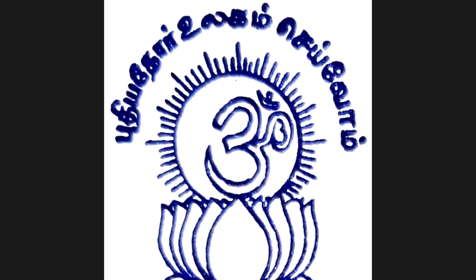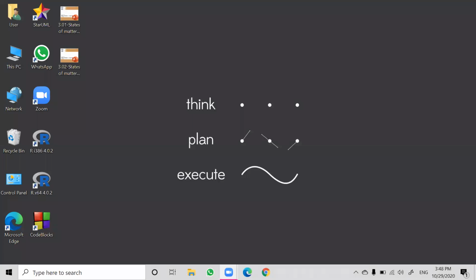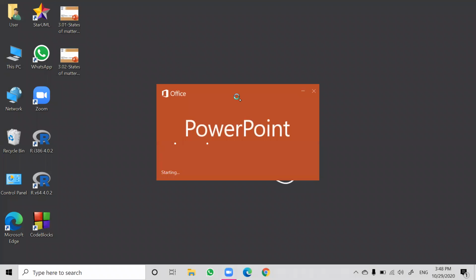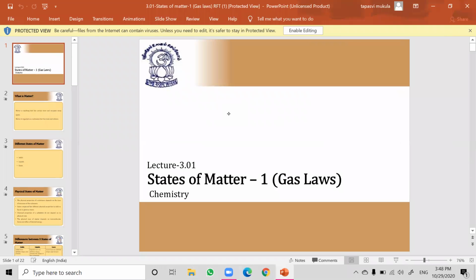Since we have completed chemical bonding, now we are going to start a new chapter, that is states of matter. It's a very important chapter for all competitive exams. In this chapter, we are going to learn about all the gas laws.